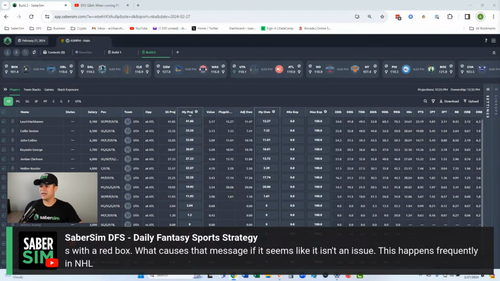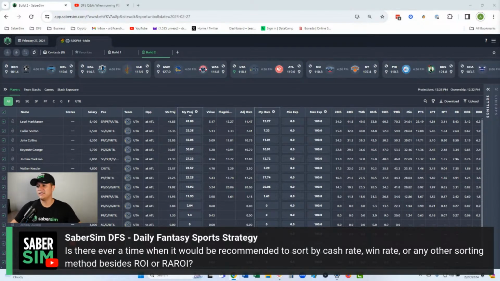All right. Next question. Is there ever a time when it would be recommended to sort by cash rate, win rate, or any other sorting method besides ROI or risk-adjusted ROI? Good question. The only other time is if you're building specifically for satellites where you only care about first and nothing else, you want the ticket, the live final seat, whatever it is. Then I think it is okay to sort by win rate.